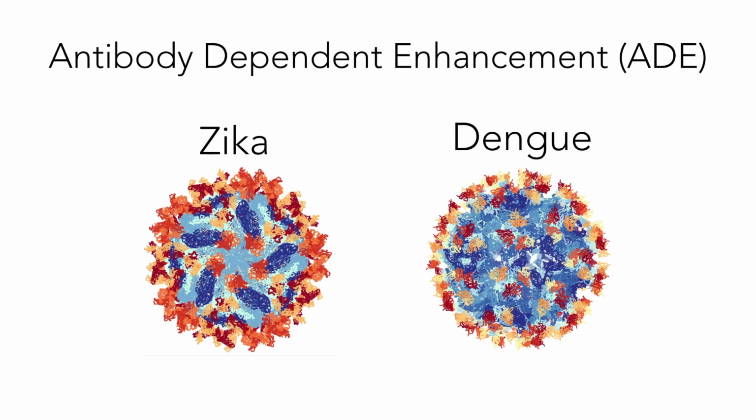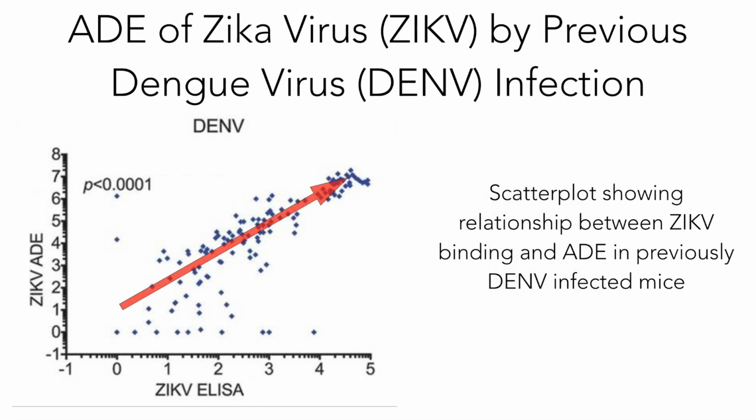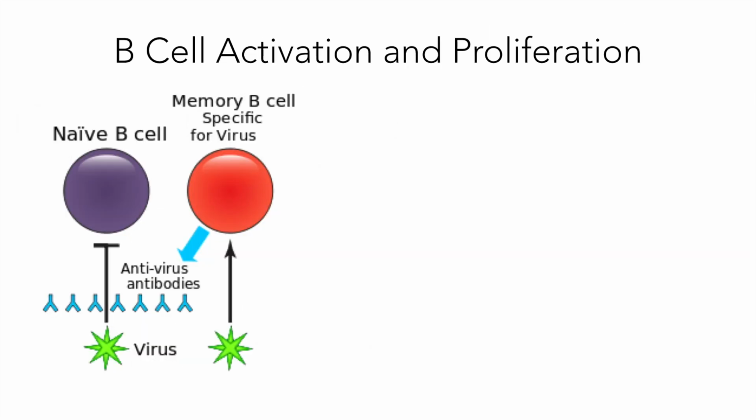Antibody-dependent enhancement, or ADE, occurs when a previously infected host undergoes a secondary infection with a similar virus. As dengue and Zika are both similar flaviviruses, ADE is a complication that arises when an individual is infected first with dengue, then Zika. The immune response to the primary infection leaves behind memory B cells that are specific for dengue.